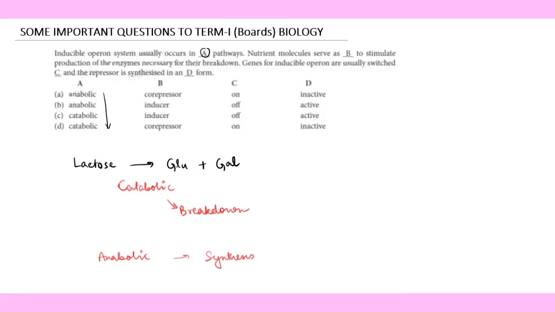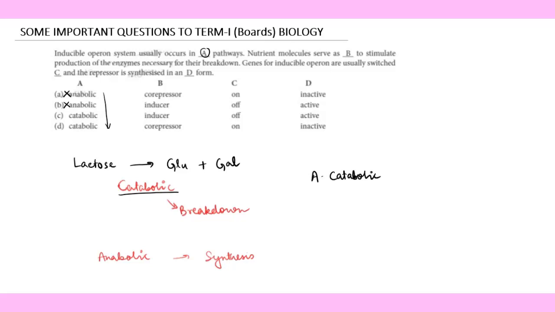That means for option A, inducible operon system usually occurs in dash pathways, as we have read, lactose is a part of the inducible operon. So it was very much catabolic, because once it is broken, then only it will be used by E. coli. So in this case, the possibility of option A and option B is 100% ruled out, because we have found out that the answer to A will be catabolic, right?